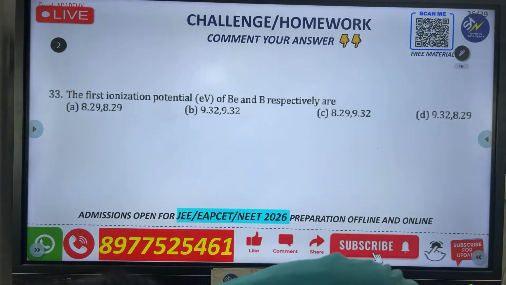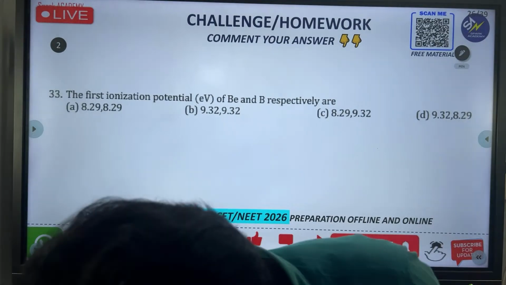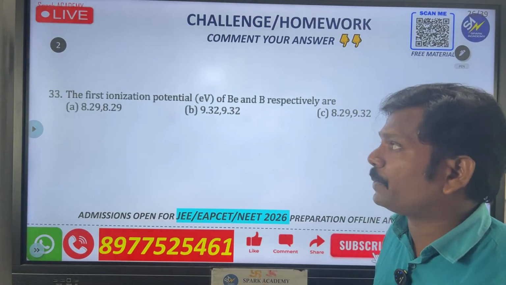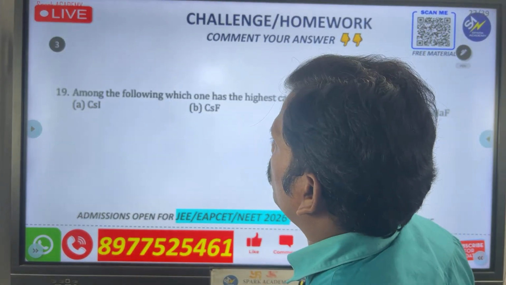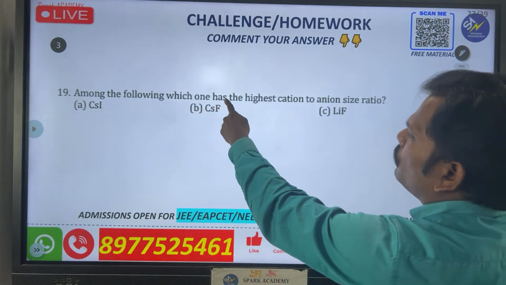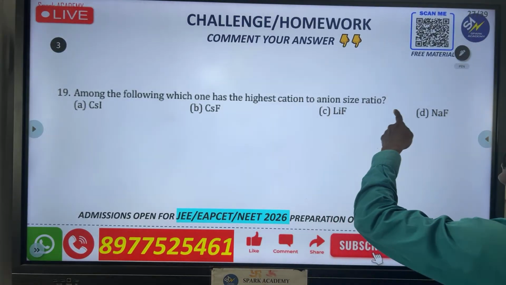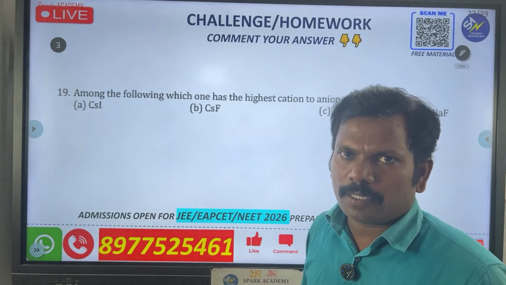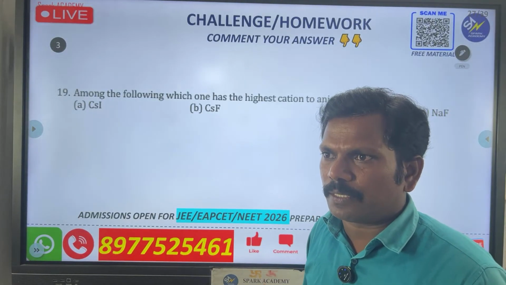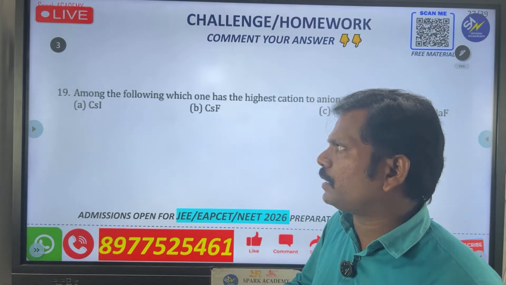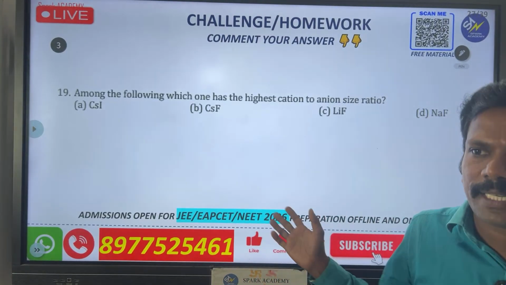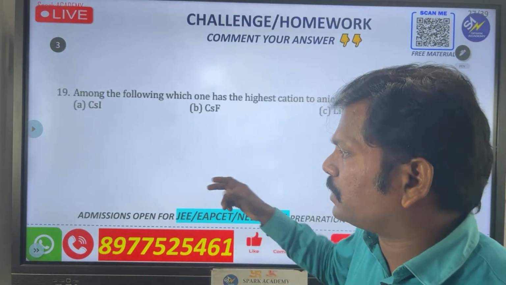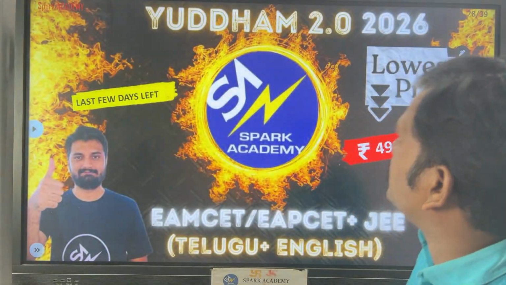Yes, this is the second challenging question for you from the periodic table. And the third one, look: among the following, which one has the highest cation ionization ratio? This is another one, a little bit of higher level. Please remember this one. You can answer all three questions. I will check after this class, and we will come with another class with some questions.